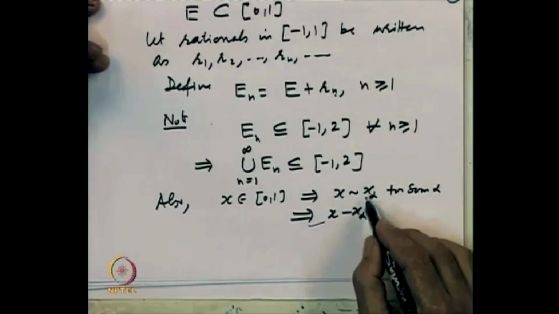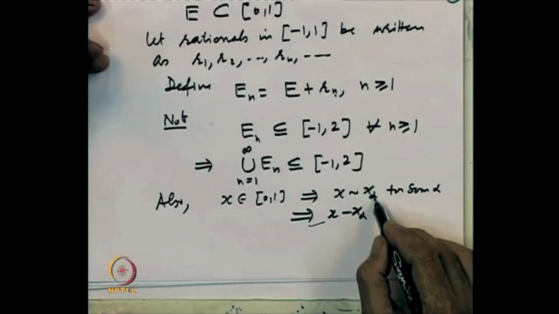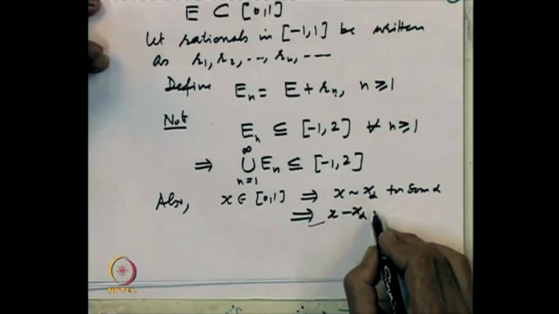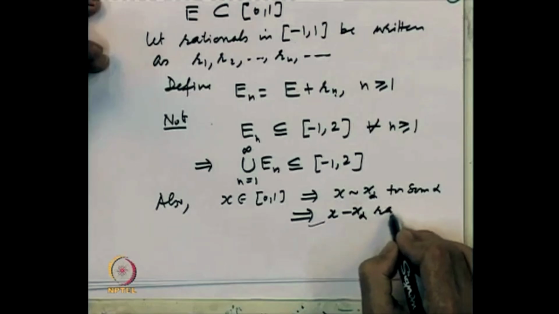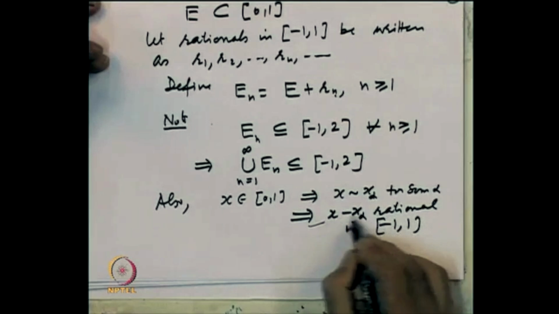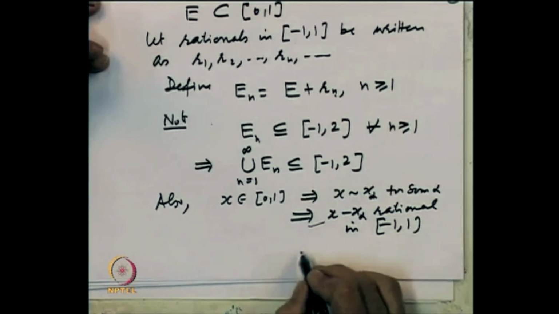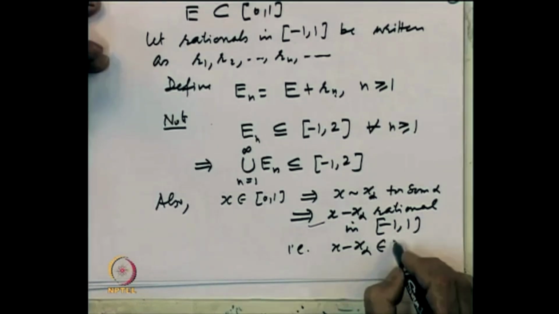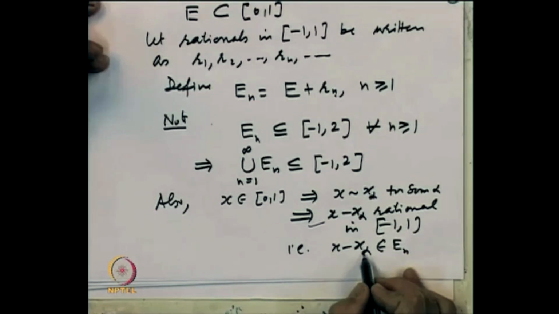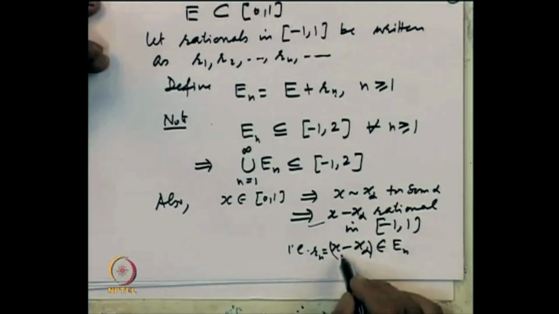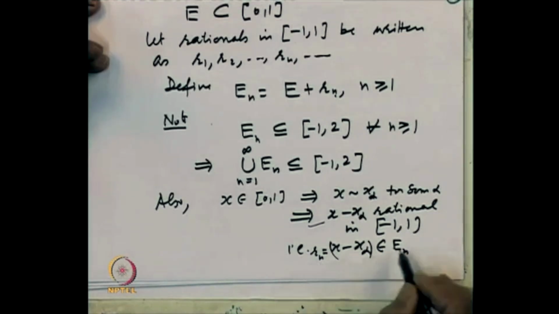Related means the difference is a rational, and where will that rational be? x is in [0, 1], x alpha is in [0, 1], so this is a rational in [-1, 1], because both could be 1. If it is a rational in [-1, 1], it must be equal to some Rn, and that means x is equal to x alpha plus Rn.